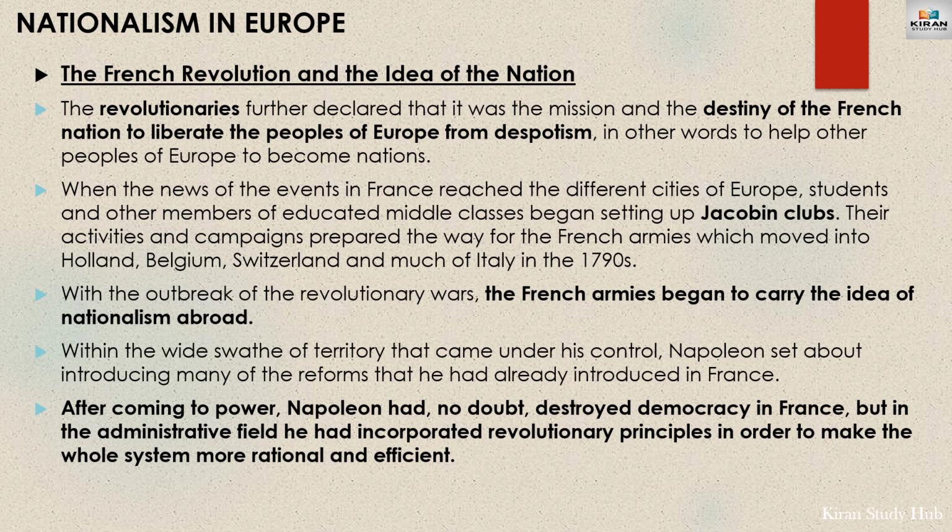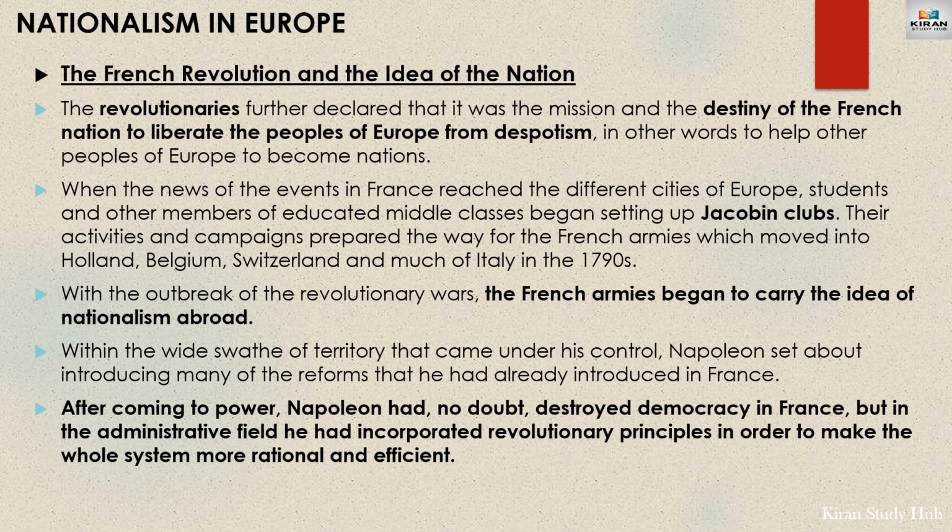The French revolutionaries further declared that it was the mission and the destiny of the French nation to liberate the people of Europe from despotism, or monarchy. In other words, to help other people of Europe to form nations. The news of the French Revolution, which brought down the monarchy and established a constitutional monarchy in France, reached different cities of Europe.